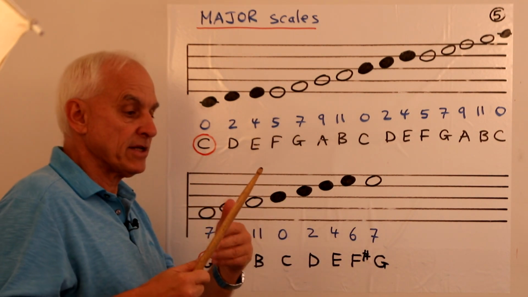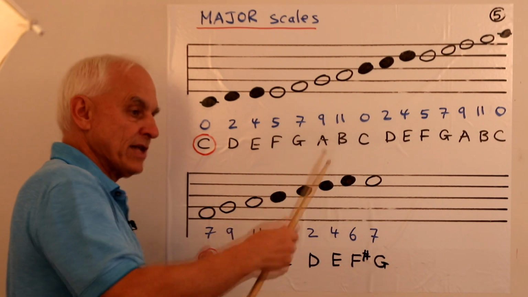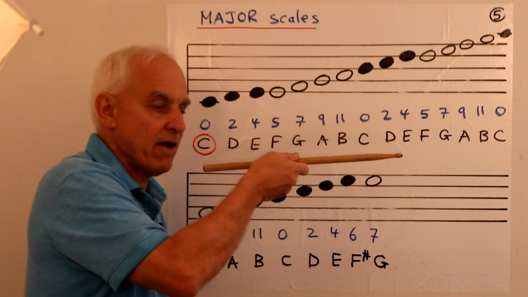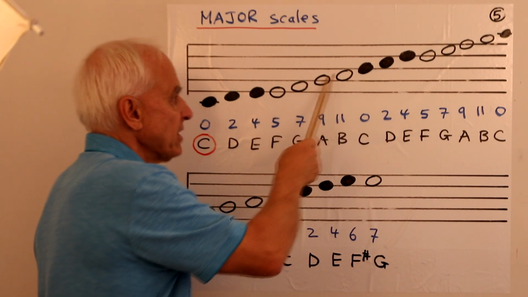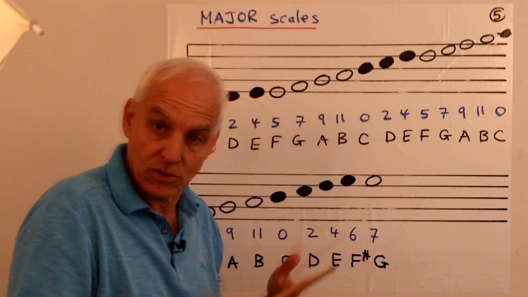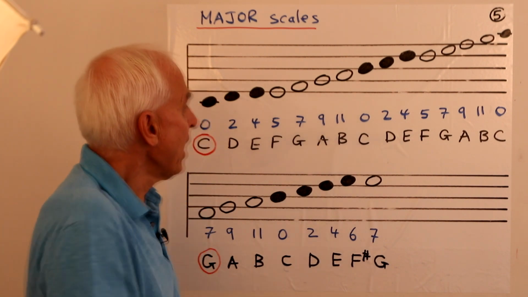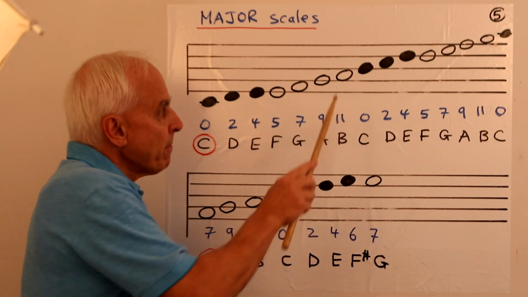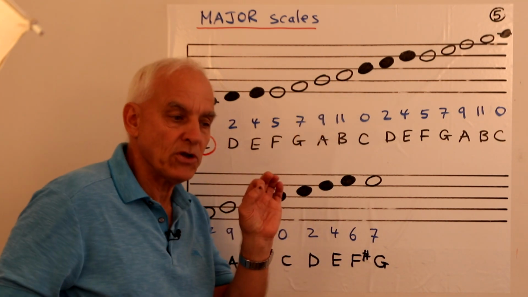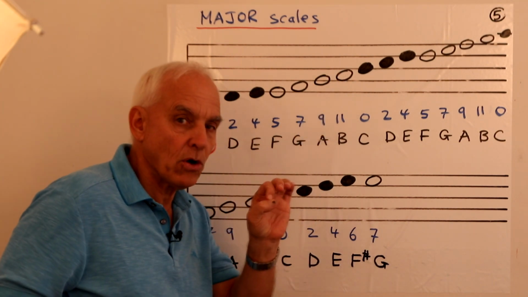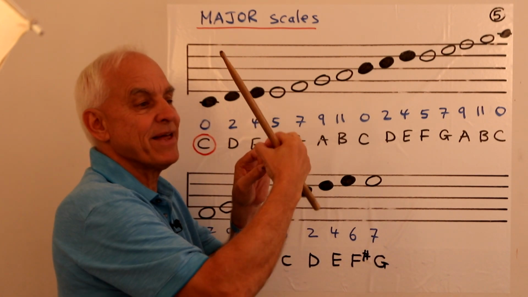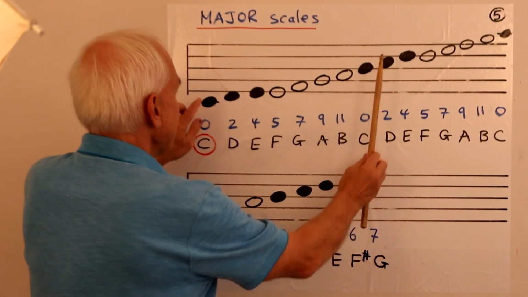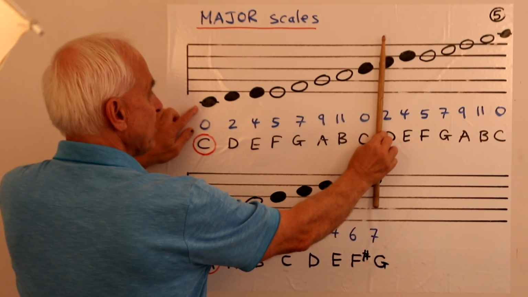And then we have 3 consecutive 2 steps. And we know what 2 steps look like. We start with a white note, we just go up to the next white note on the next level. That's a 2 step. That's another 2 step. That's another 2 step. That's that second 2 uniform scale. Okay, and so now we're up to here, so we've just done our 3 consecutive 2s. Now we have to do another 1 step. But now we're starting on a white note. And a 1 step from a white note is the black note, which is the next level up. So it looks like that. Okay, so that's the entire scale from C to C.